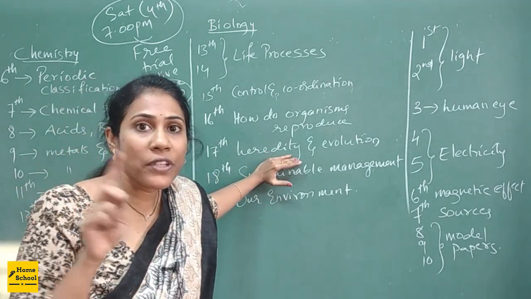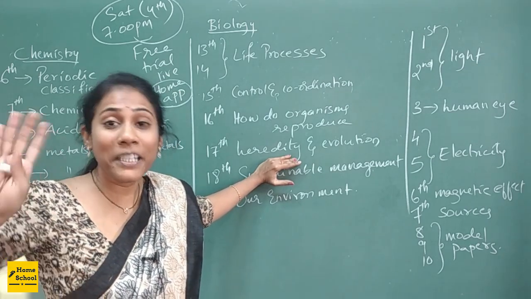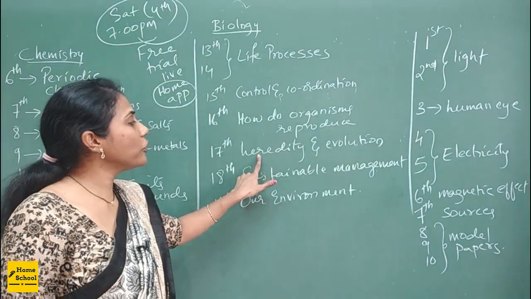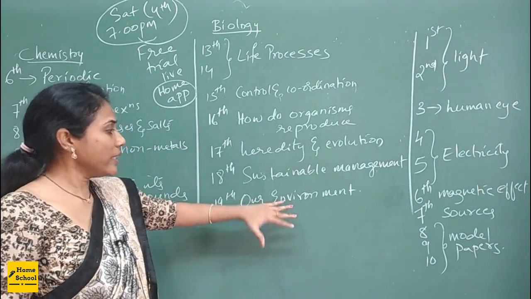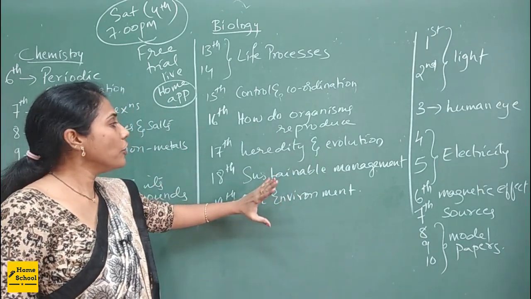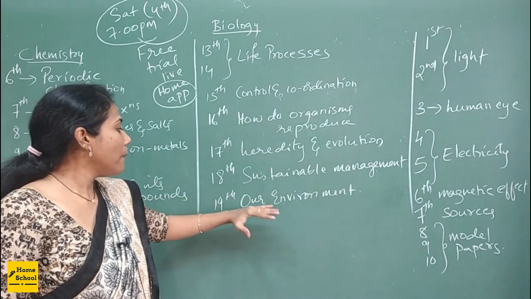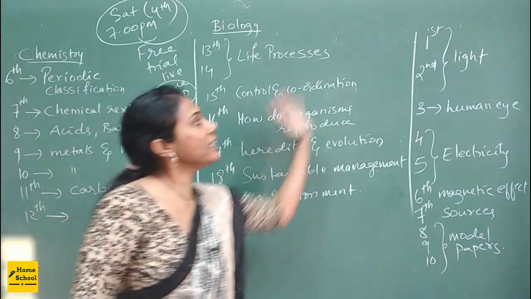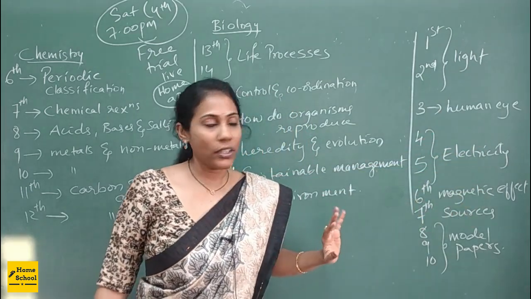said the timing is from 7 to 8:30, right? Class will not end by 8:30. It may extend up to 9 also. It depends on the chapter. Suppose if I could not complete heredity and evolution in 1 day, it may extend to the next day also, okay. So depending on the time slot we can adjust here. Suppose by 19th if our environment is left out, I will carry it forward to the physics sessions, okay, fine.